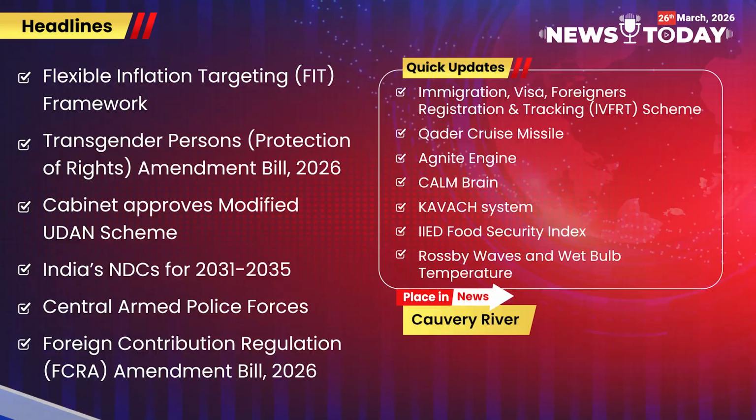In today's session, we will be covering 6 main news and 7 quick updates, and along with that we will be covering one place in news, that is Cauvery River. In the main news, we will be covering the flexible inflation targeting, as the Union government has notified the inflation target for the year 2026 to 2031 under the flexible inflation targeting framework.